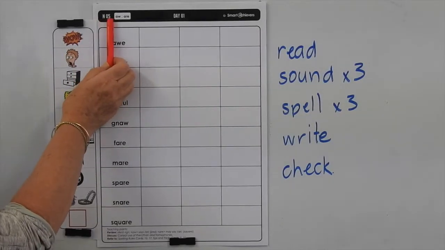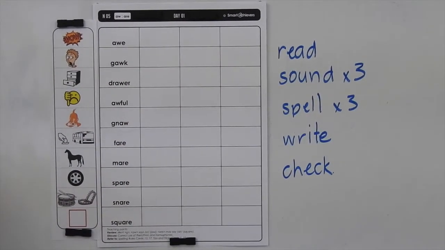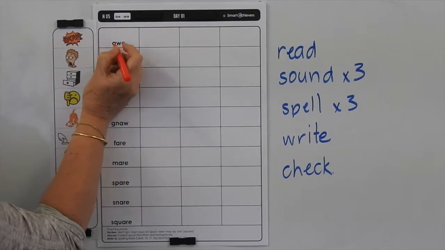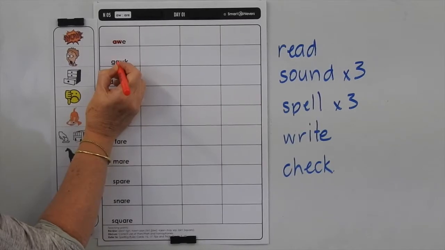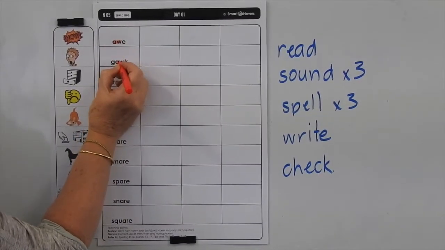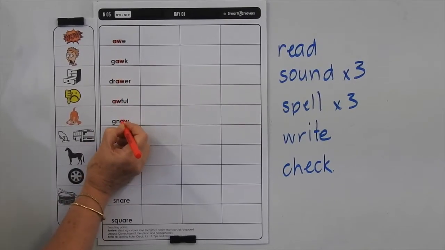This is level N, list 5, and we're doing the day 1 page. Here we've got the AW making the OR sound. There are about 11 ways that we can make the OR sound, and this is one of the earlier ones that you learnt. So we've got AW in OR, gawk, draw, awful, gnaw.